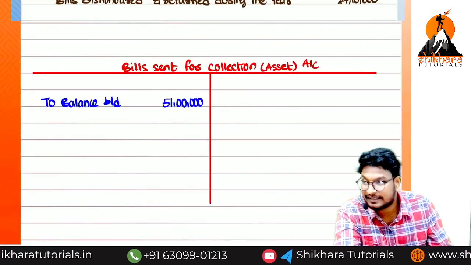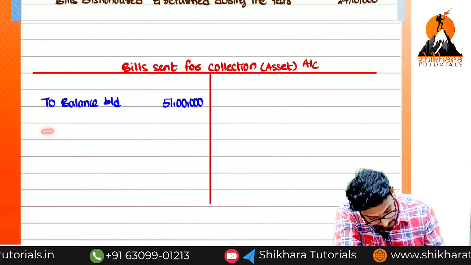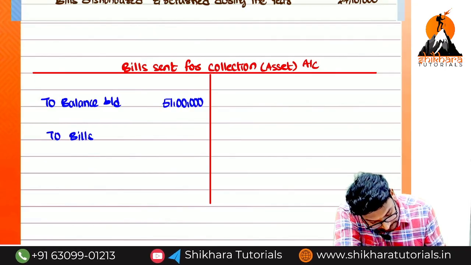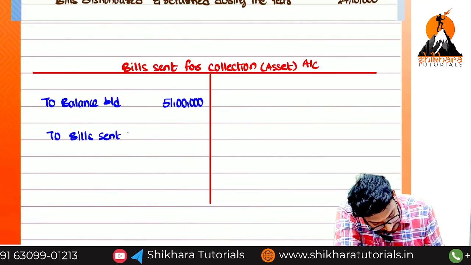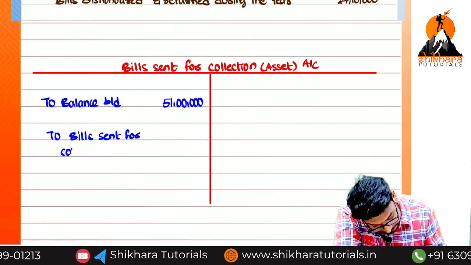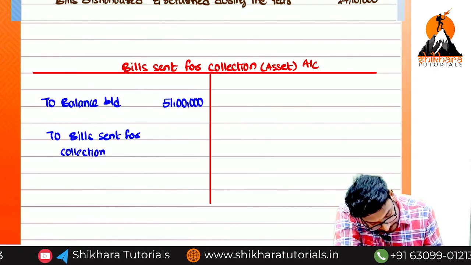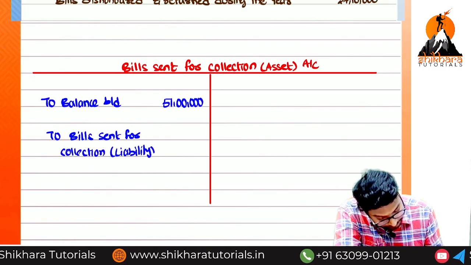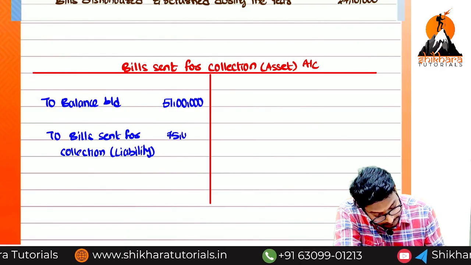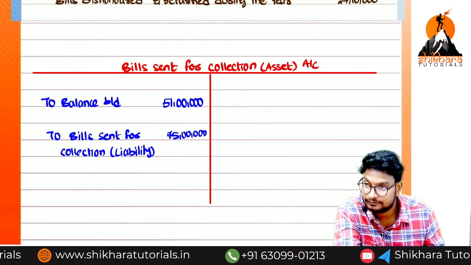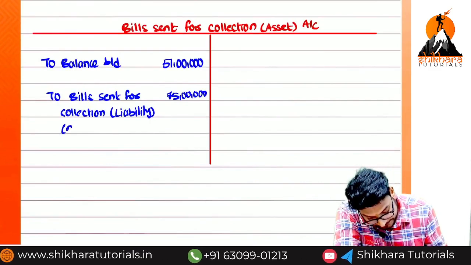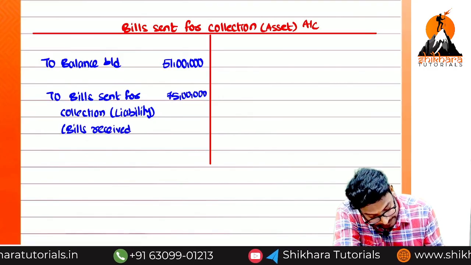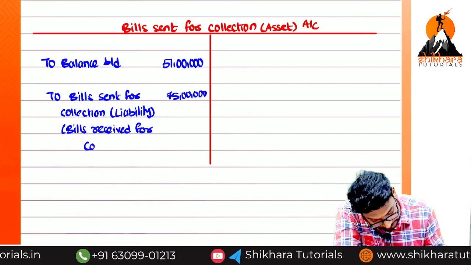So what we have to write in the asset account? To bills sent for collection, liability, amma, liability, 75 lakhs. You can write in the bracket bills received for collection.